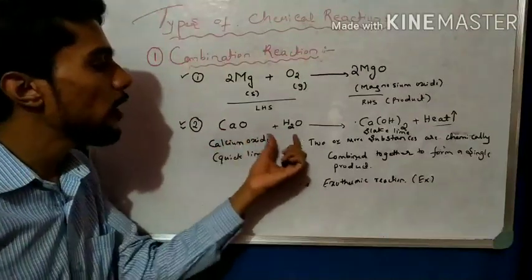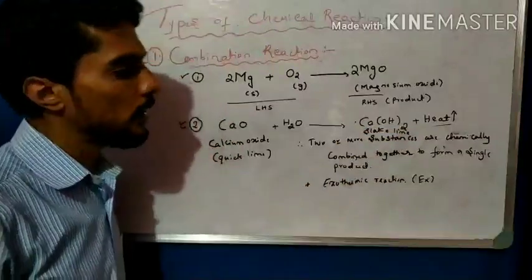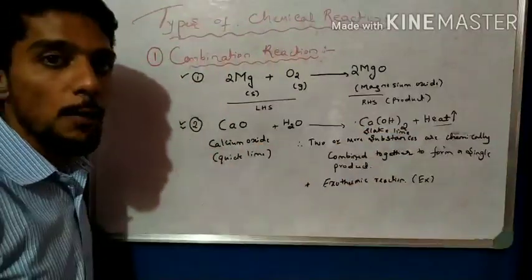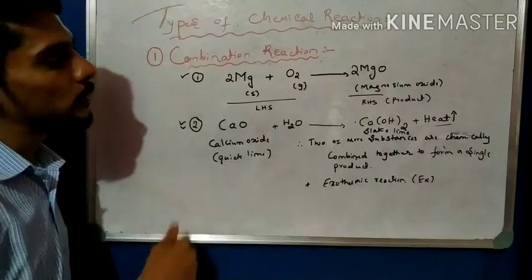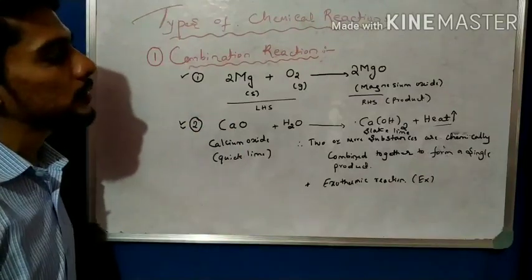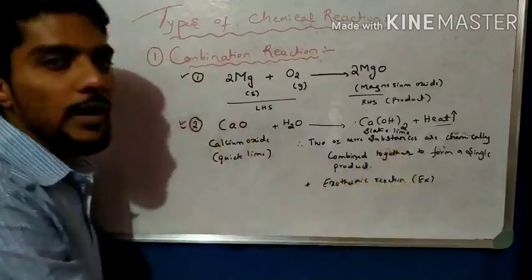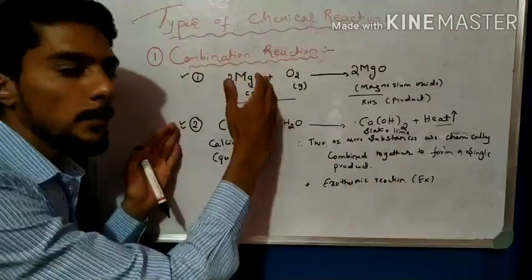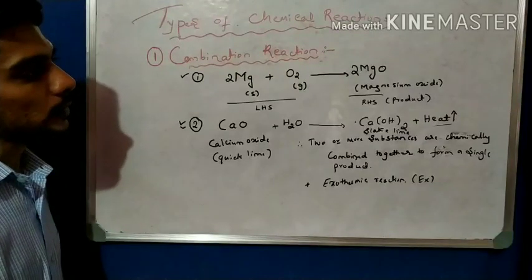Calcium oxide plus H2O gives calcium hydroxide plus heat. So hope you understand this combination reaction. Please note this down. I will give you 2 minutes to note down this example. First write down the example, then write down the final definition. If you remember the example, you get the definition easily.